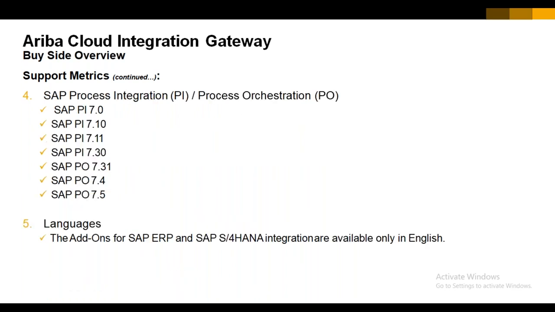Now coming to one very important question. Let's say that we are going to perform the CIG configuration with one of our customers, and let's say that the customer's current system landscape is very complex, and they are already using the SAP PI or SAP PO, that integration middleware.